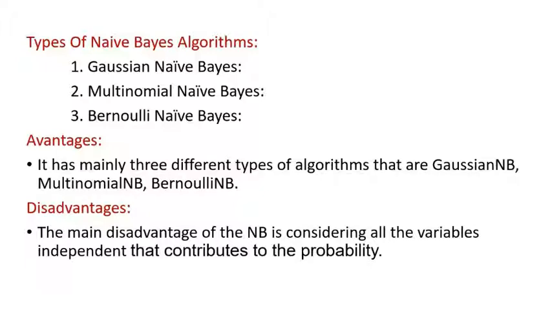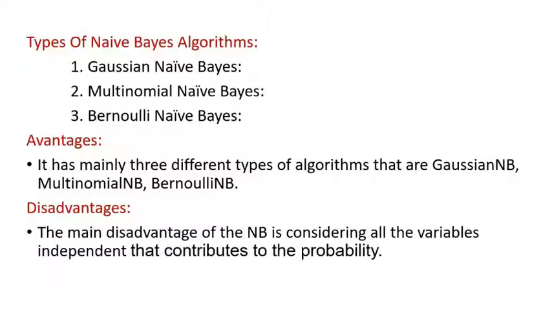Now the cons, that is, the disadvantages. The main disadvantage of the NB algorithm is that it considers all the variables independent in contributing to the probability. If a categorical variable has a category in the test data set which was not observed in the training data set, the model will assign 0 probability and will be unable to make predictions.